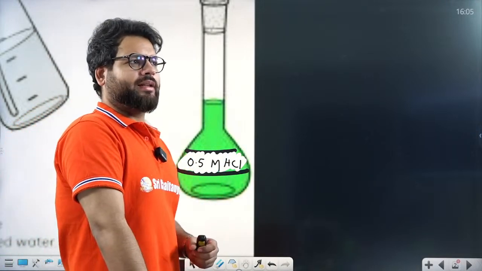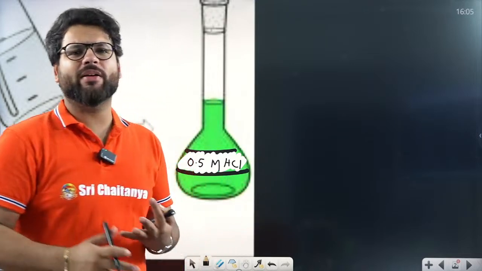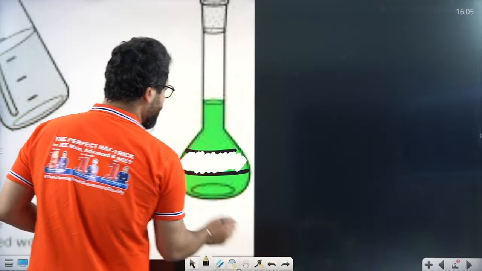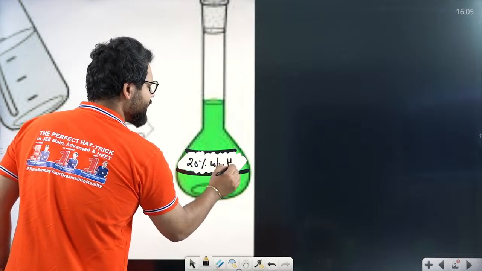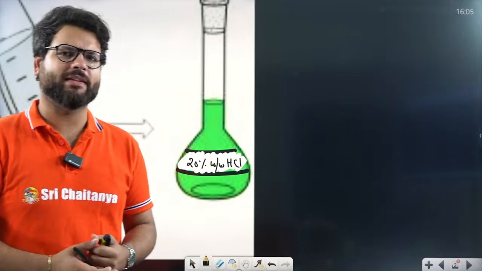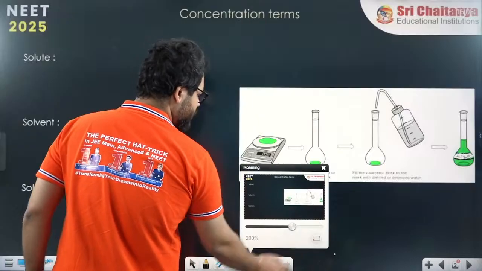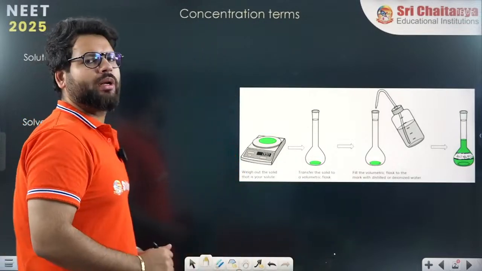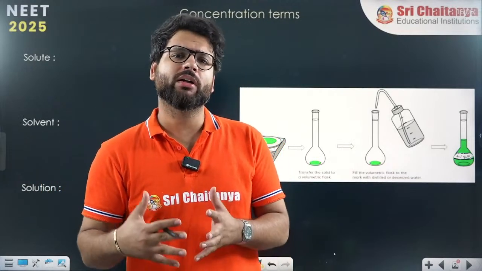There are so many ways the concentration can be defined, like molarity, weight by weight percentage, weight by volume percentage. They might mention it like this is a 20% weight by weight HCl. Like that, different concentrations are there which can be defined for a particular solution. So how to use mole concept in a solution we'll study today.